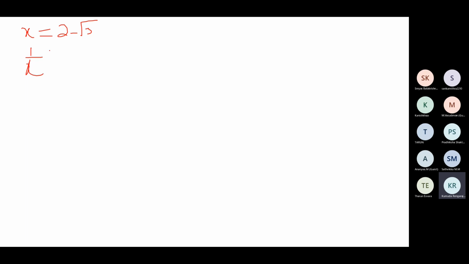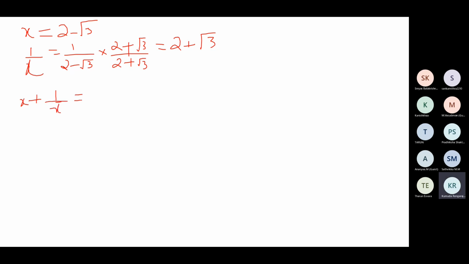So 1 by x is equal to 1 by 2 minus root 3. Upon rationalizing, we get 1 by x is 2 plus root 3. Next, we need to find x plus 1 by x.